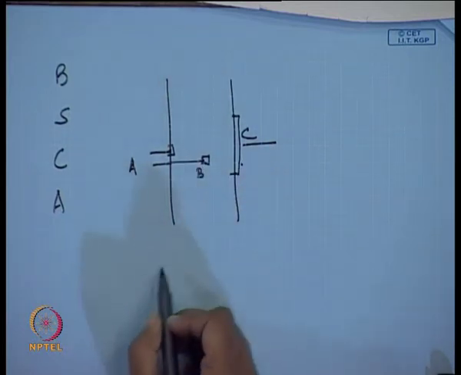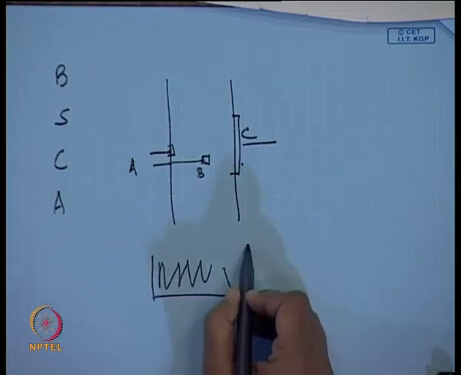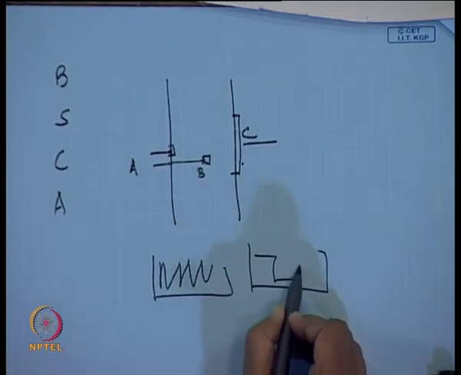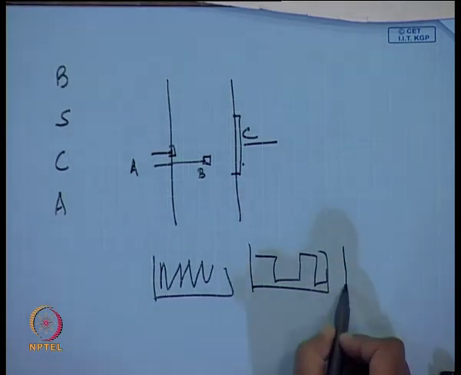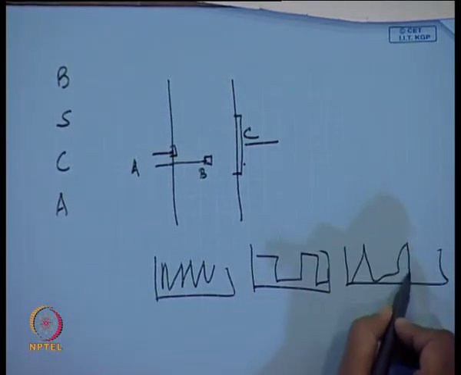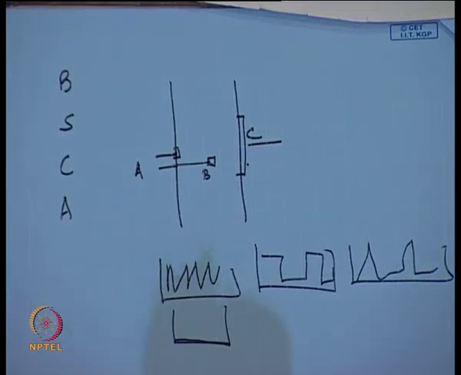When it is bubbly, probe B will naturally give you such sort of signals. When it is slug, probe B will give you some sort of this particular signal. When it is churn, it will give you some sort of this signal, and when it is annular, it will give you a 0 voltage signal. So, the situation becomes much simpler in this particular case.